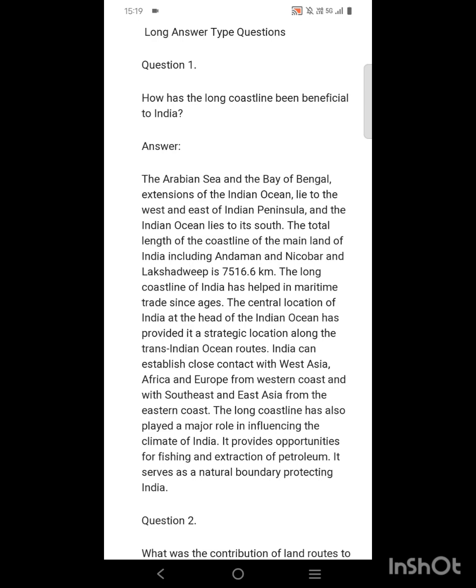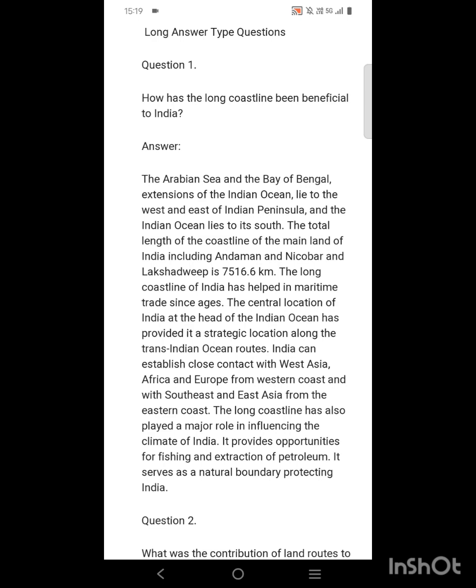This line is very important. You have to remember this number, the length of the total coastline, because these questions are asked in your competitive exams. So you have to remember these kinds of small details very carefully so that you can easily answer them. The long coastline of India has helped in maritime trade since ages.